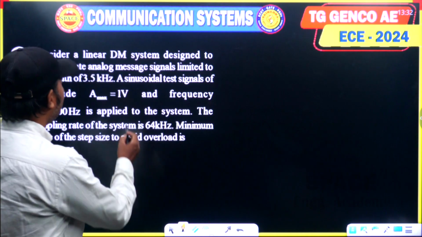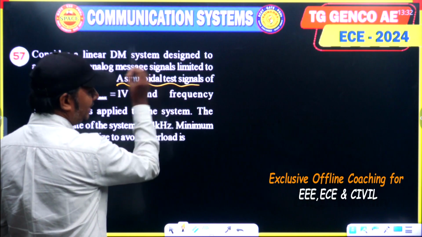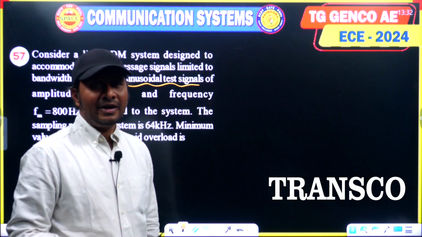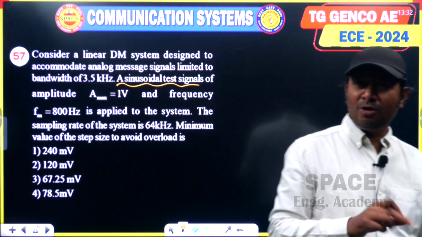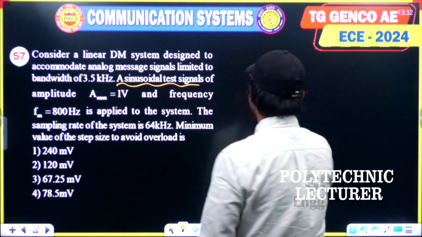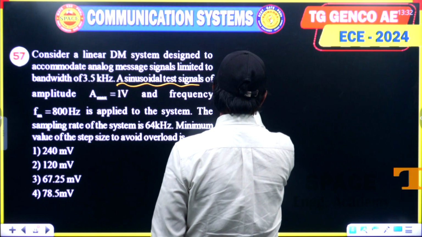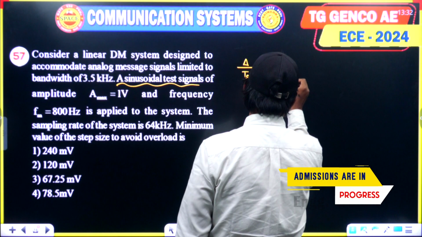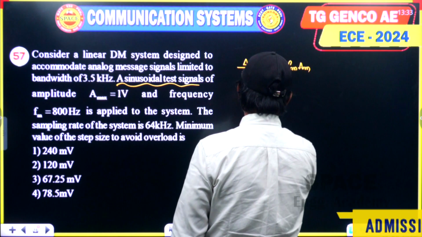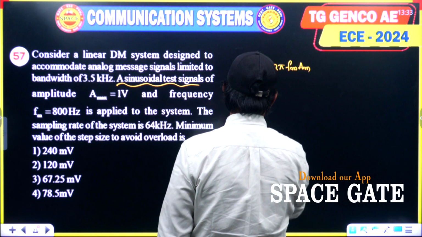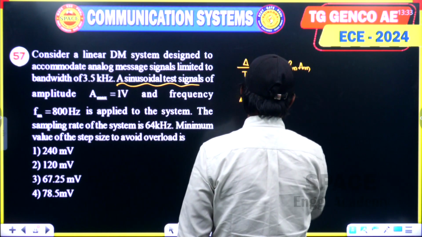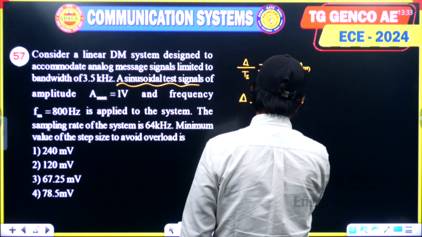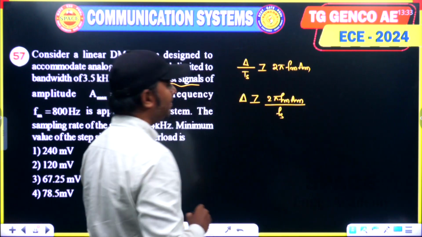See, sinusoidal test signal, whenever we discuss delta modulation, for a sinusoidal message signal we will see the step size for avoiding slope overload distortion. You have to remember that it is given by delta by Ts must be greater than or equal to 2 pi Fm into Am, or delta greater than or equal to 2 pi Fm into Am multiplied with Ts, or divided by Fs.